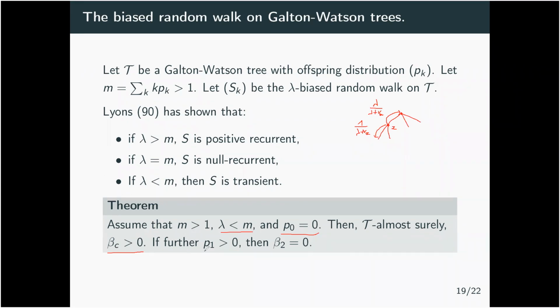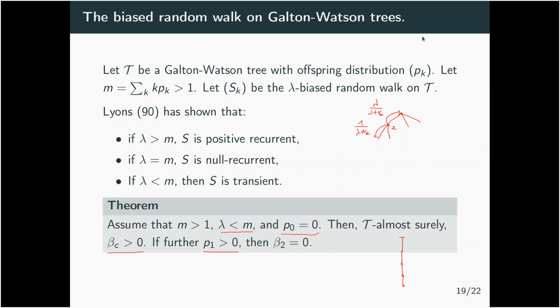Now, it does not simply follow from the fact that beta 2 is positive. It's not that simple, because if you assume, for example, that P1 is positive, then you may have a simple random walk on arbitrarily large one-dimensional pipes, which, as we've seen, will make the second moment blow up and give beta 2 equal to 0.